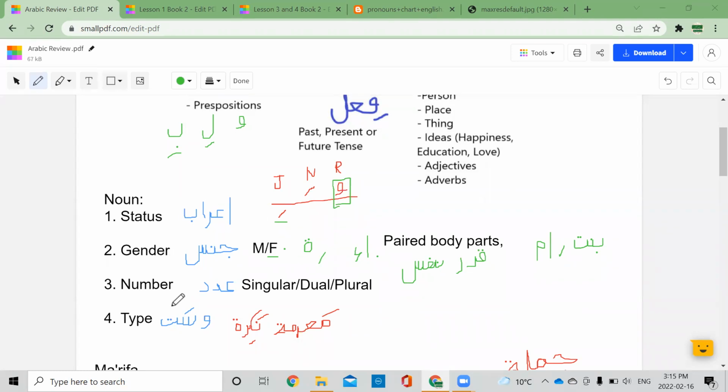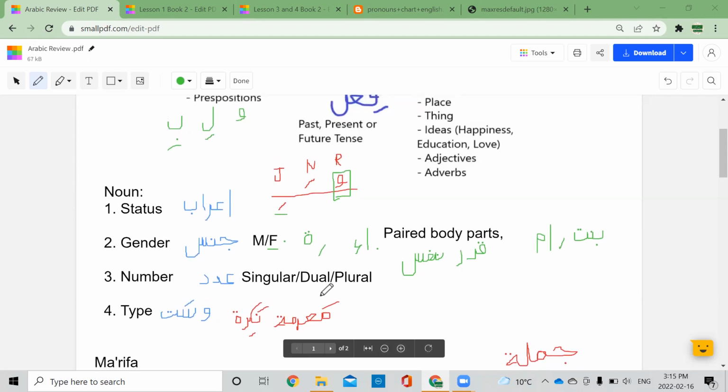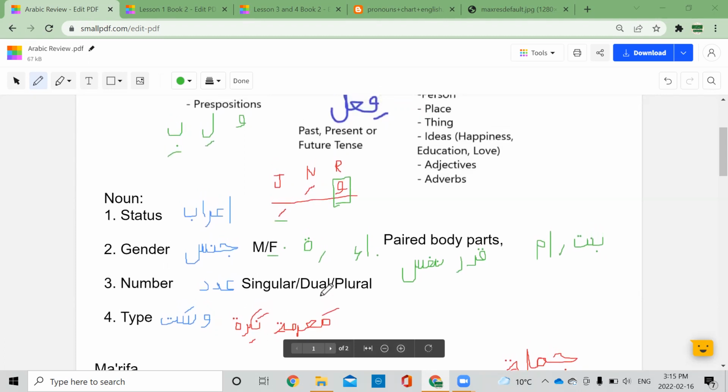So then we're done with gender, and then we have number. For number, we have singular, dual, and plural. In English, we only have singular and plural, but in Arabic, there's also dual. So I'm trying to think how much we've covered. So for plurals, masculine plurals in Rafa will end with waw noon. Oh yes, I remember now.